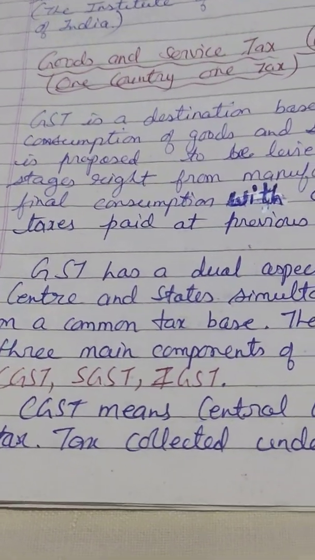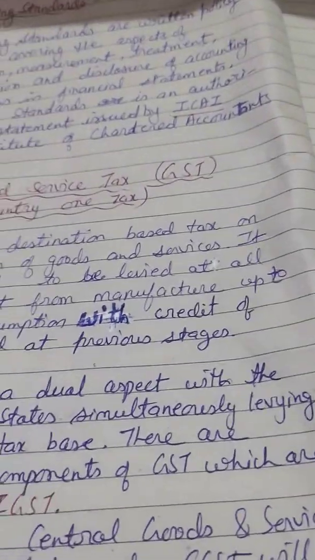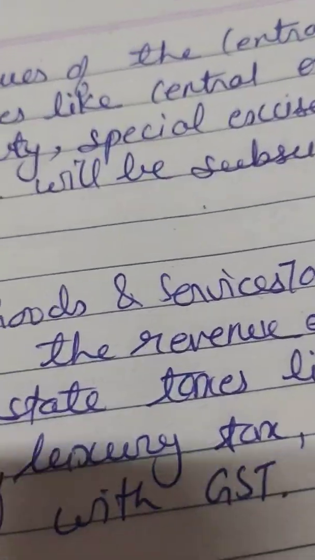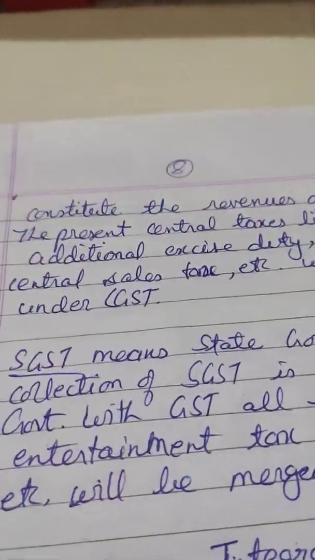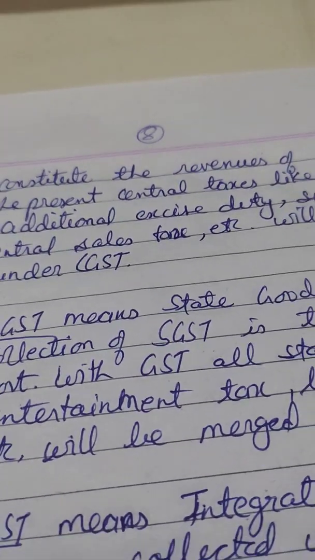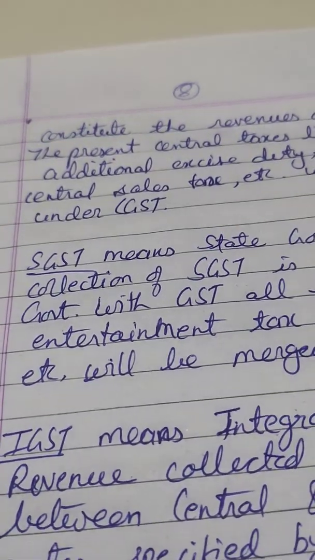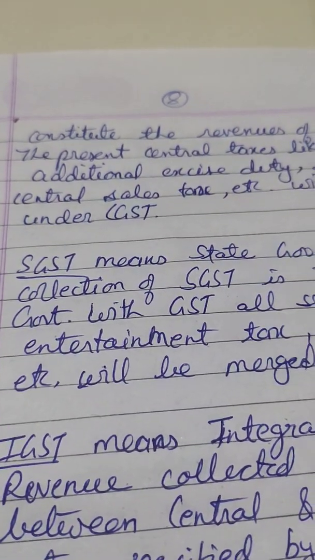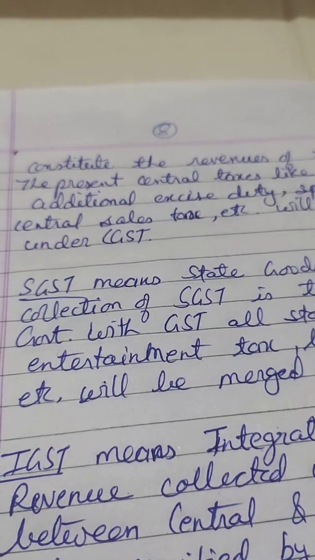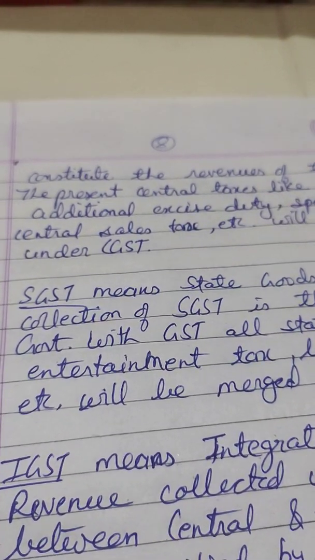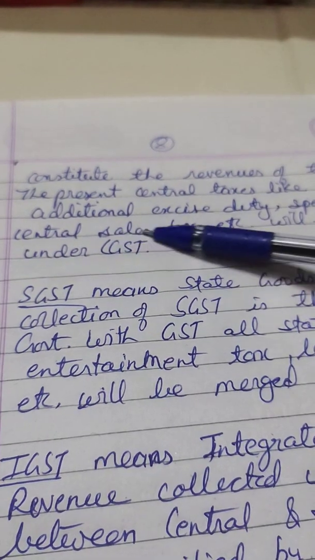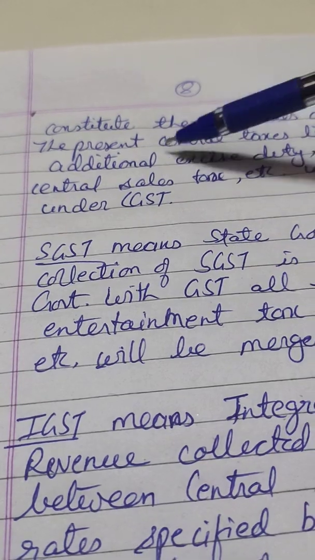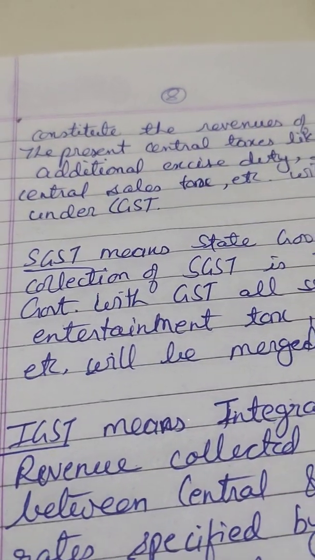All tax collected under CGST will constitute the revenue of the central government. Whatever taxes are received through CGST, all these taxes go into the hands of the central government. The present central taxes like central excise duty, additional excise duty, special excise duty, central sales tax, etc. will be subsumed under CGST. All these taxes are covered under CGST.